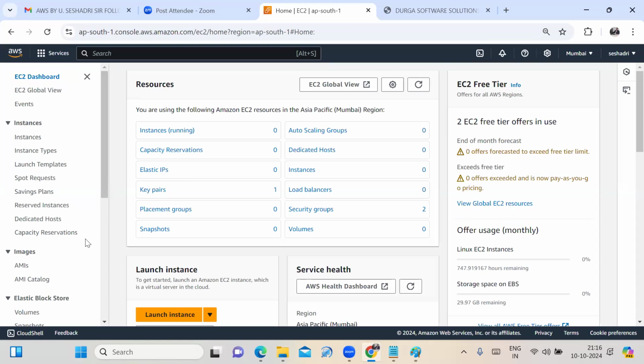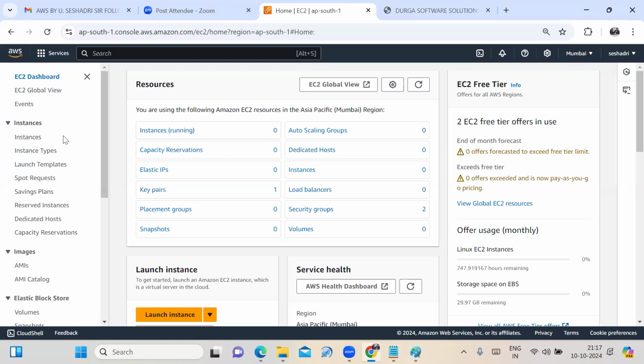Now you need to launch the instance. An instance is nothing but a virtual machine. You launch it in the Mumbai region data center if you choose the Mumbai region. If we choose the North Virginia region, you launch the virtual machine in the North Virginia data center. I am choosing the Mumbai region and need to launch the virtual machine. How do we launch it?